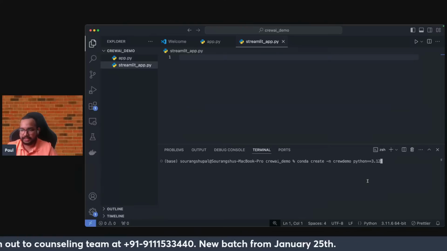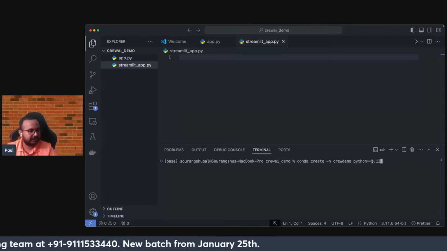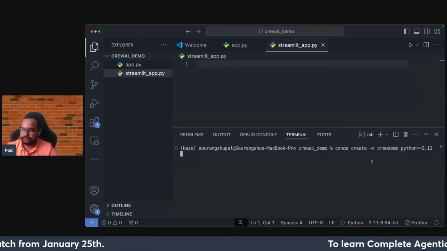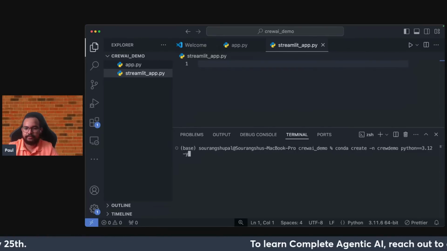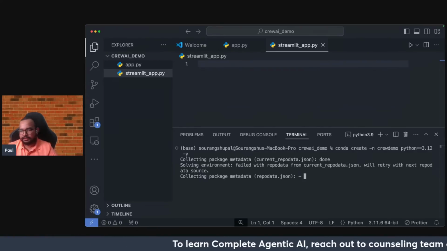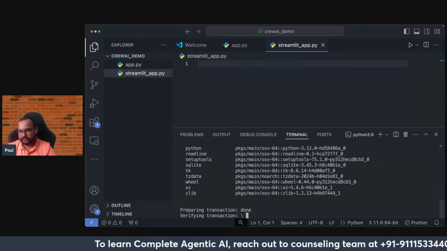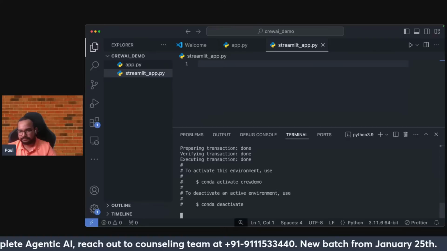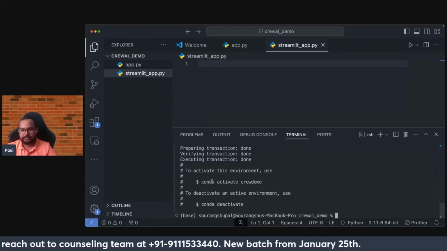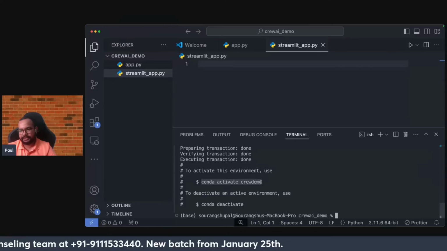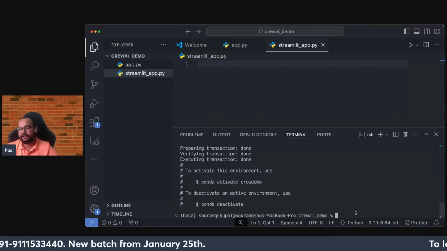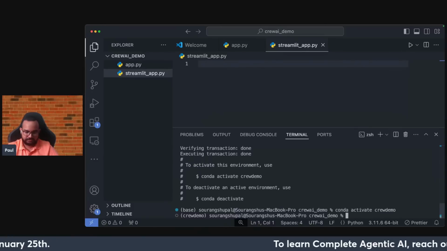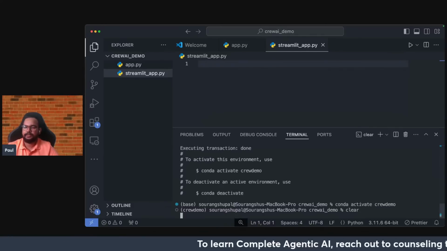As you can see here, Python 3.12 is the version. I will just zoom in. 3.12, and then -y. Let me just create the environment quickly. So this is the environment that I'll be using, and the Python version that I am using, guys, is 3.12. So crew demo. Everything is clear.